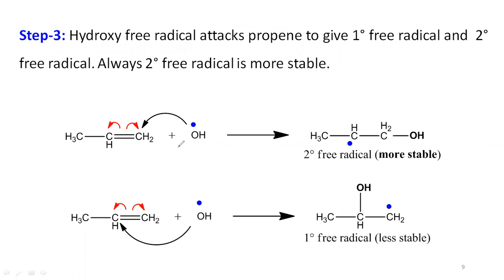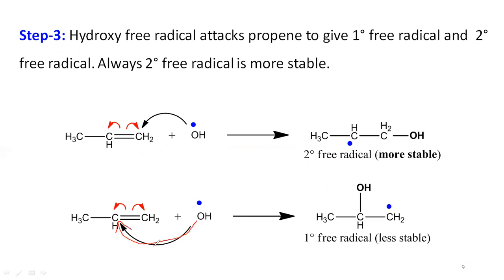For example, if the hydroxy free radical binds with the terminal double bonded carbon atom by taking one of the pi electrons as its odd electron, then the OH group is added to this terminal carbon atom. At the same time, the second position carbon atom, which has the odd electron, produces a secondary free radical.